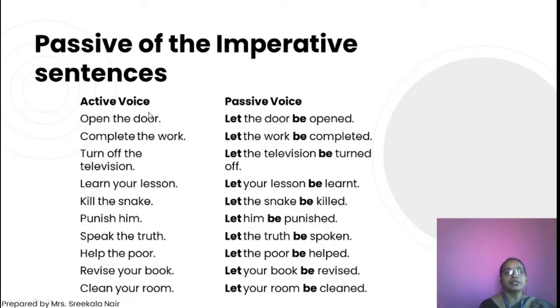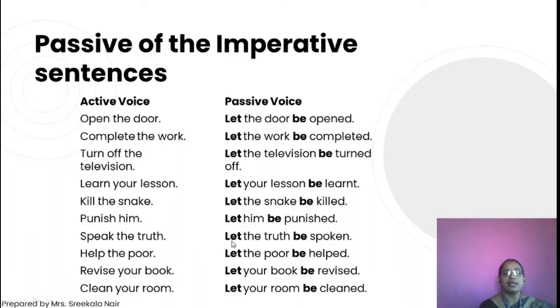Now some imperative sentences. Open the door. We can convert: let the door be opened. Complete the work. Let the work be completed. Turn off the television. Let the television be turned off. Learn your lesson. Let your lesson be learned. Kill the snake. Let the snake be killed. Punish him. Let him be punished.